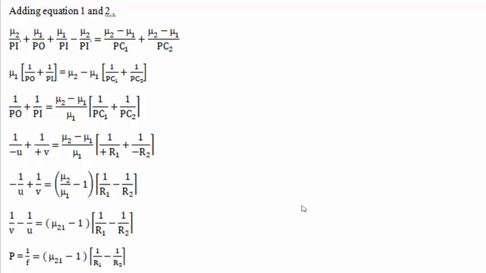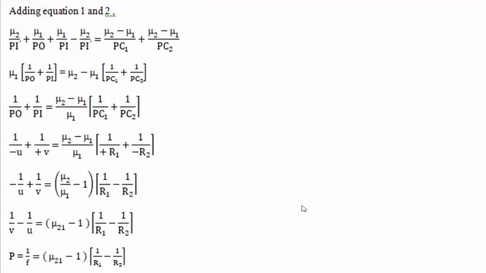where PO is nothing but your object distance, which is measured opposite to the direction of incident light. That's why it is taken as 1/minus u plus 1/positive v, because PI is nothing but your final image distance, which is measured along the direction of the light, equals (ν2 minus ν1) whole divided by ν1 in the bracket, where PC1 is the radius of curvature of the first surface, which is measured along the direction of light.